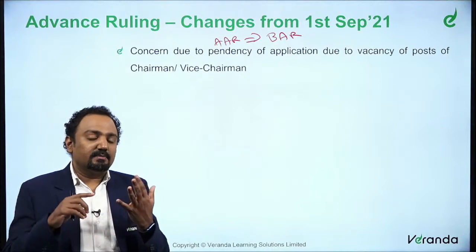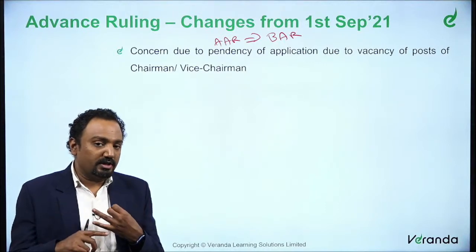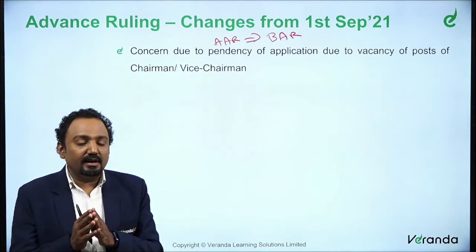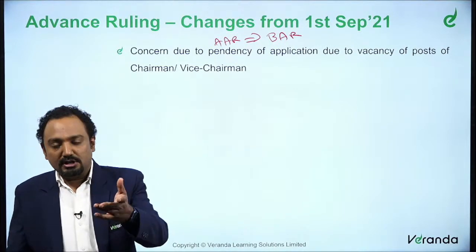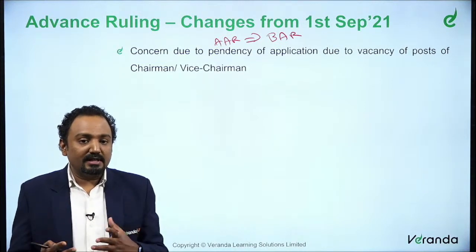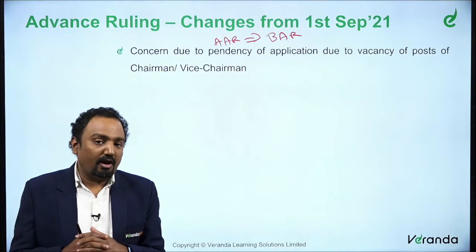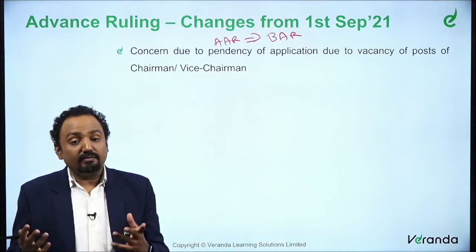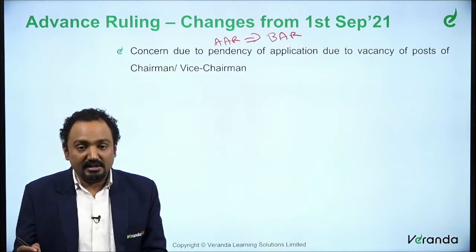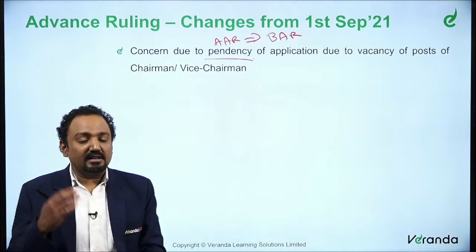So what is the requirement of change? Basically, it must require a chairman, a vice chairman, a revenue member and a law member. When you say these, we speak about a Supreme Court judge and the Chief Justice of a High Court. Now, what is the possibility that these people will not be available for all these discussions? There is a huge possibility. Because of all these reasons, a huge pendency started to happen.